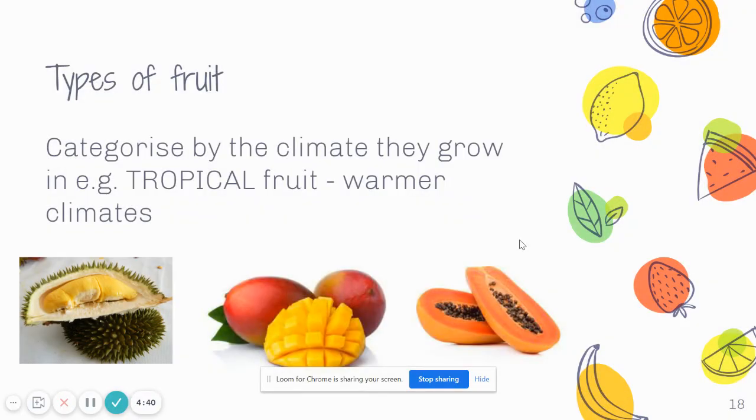Another way to categorize fruit is by the climate they grow in. An example of this is tropical fruit, such as durians, mangoes, and papaya. All these fruit grow in a tropical climate, such as Singapore.